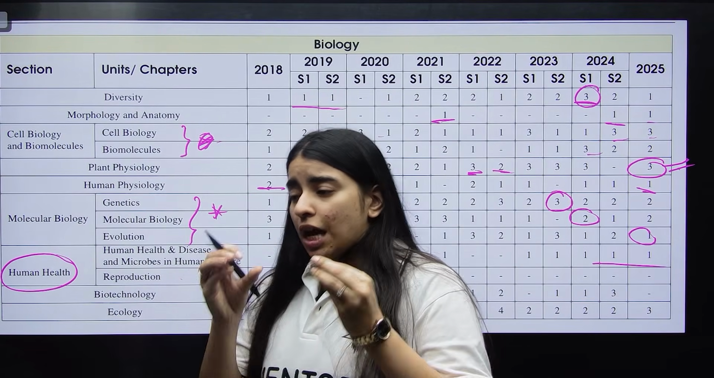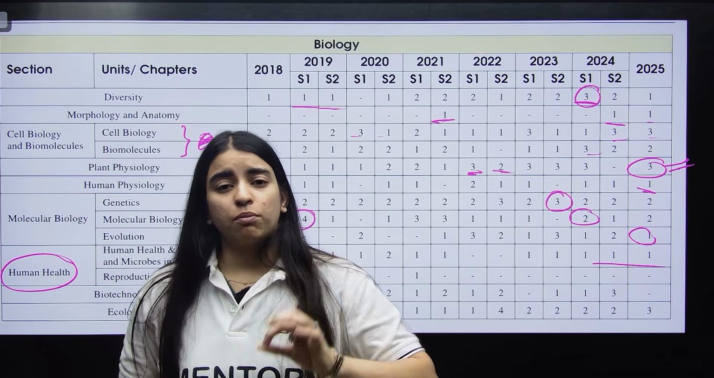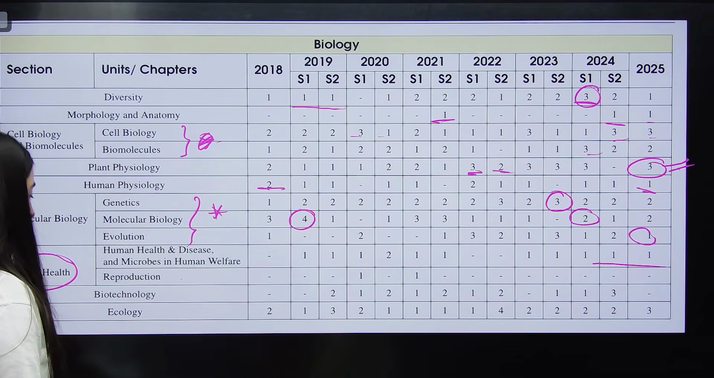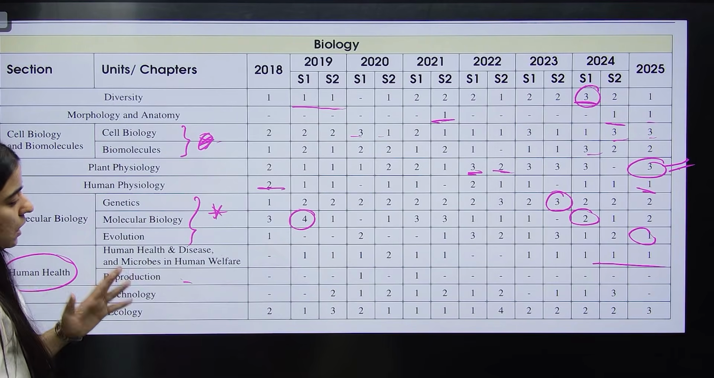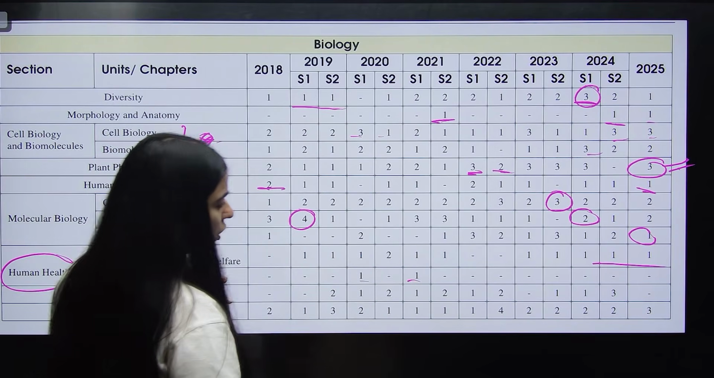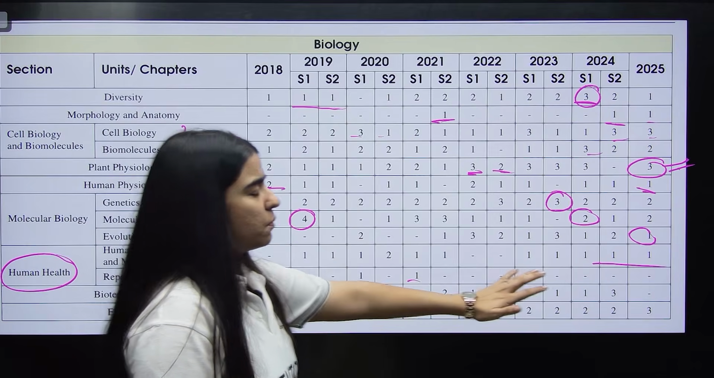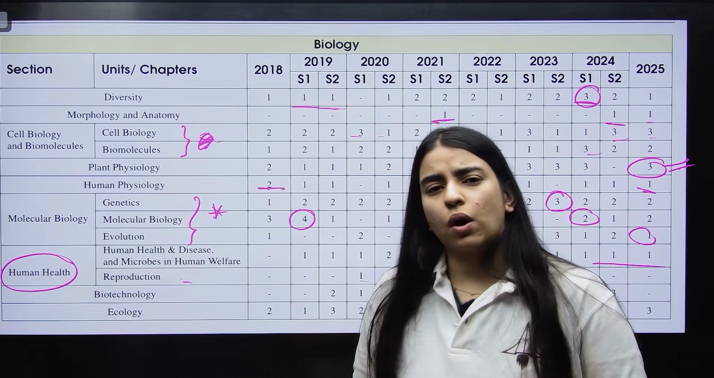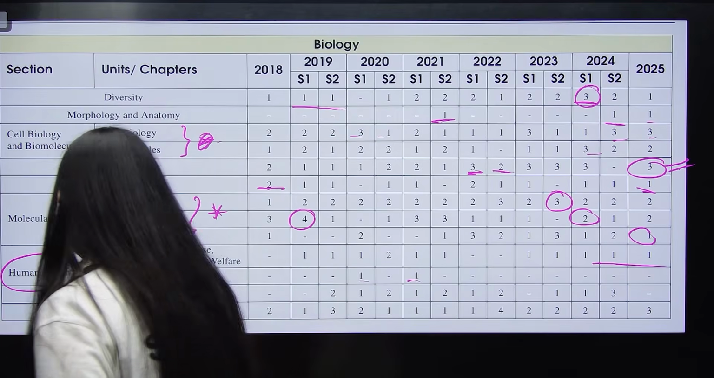Why? Because human health and disease has the concept of antibodies, right? So from there at least 1 question is definitely asked. Now reproduction unit, mostly we see questions from plant reproduction, or human reproduction. They generally ask you about the hormones, what are the roles of the hormones, and such things are generally asked from your reproduction unit.